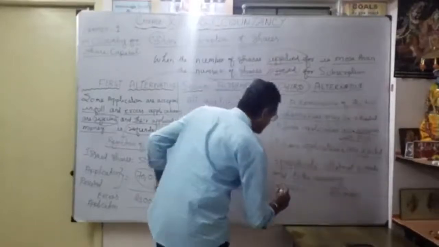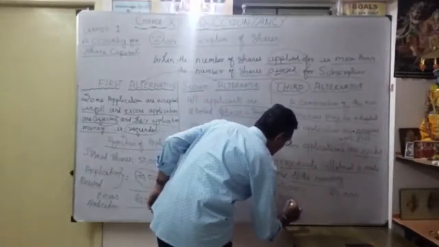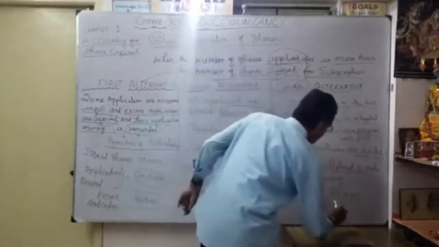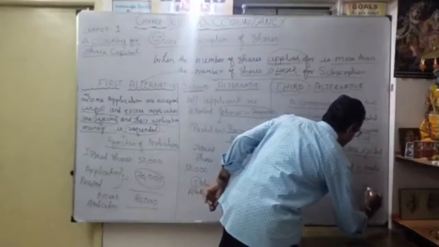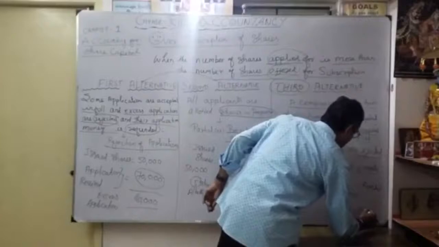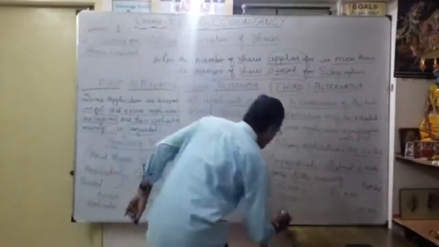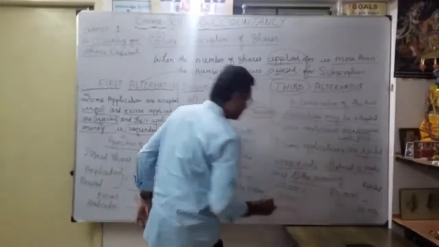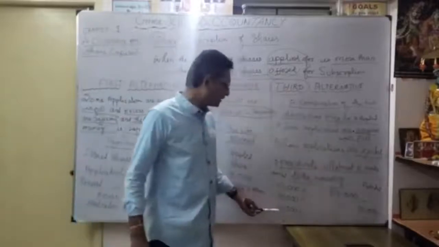So balance what? Balance 30,000. Whatever 30,000 applied is totally rejected. Okay, rejected. We put it here, dash 30,000 rejected. So what is the balance here? Whatever 20,000 shares. So totally here 70.